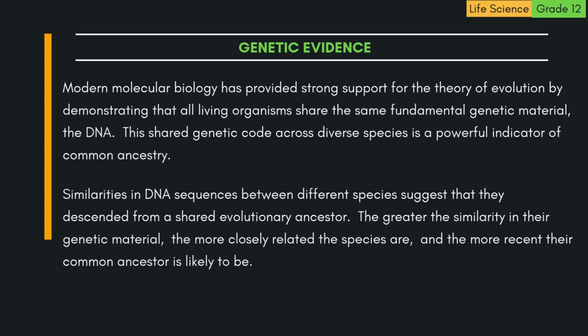Similarities in DNA sequences between different species suggest that they descended from a shared evolutionary ancestor. The greater the similarity in their genetic material, the more closely related the species are, and the more recent their common ancestor is likely to be.